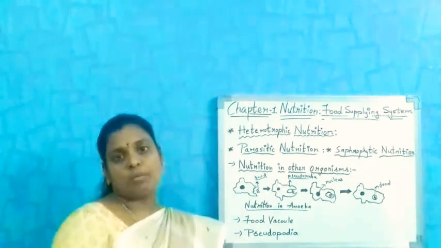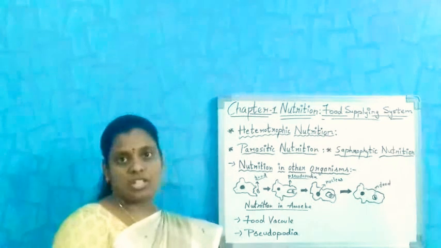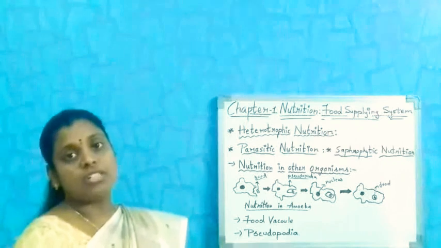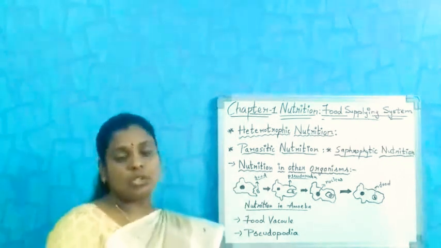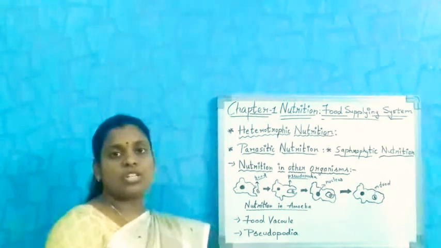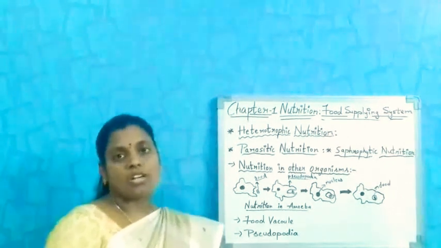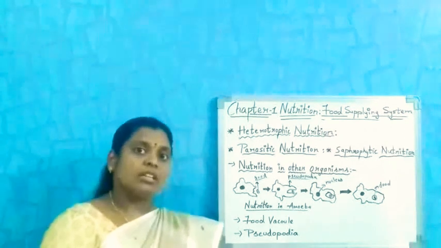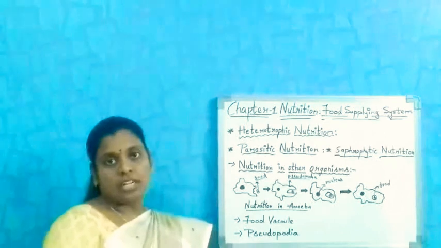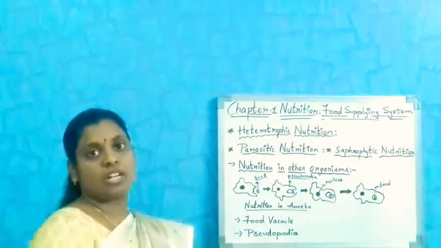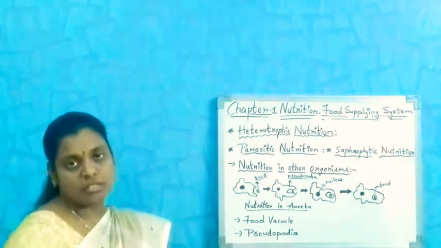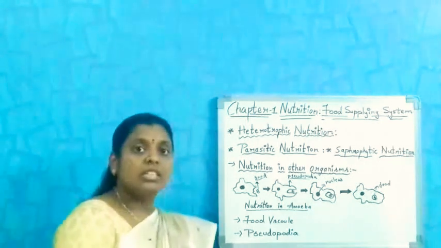Till now we have finished autotrophic nutrition. Now we are going to learn about heterotrophic nutrition. In autotrophic nutrition, the organisms can prepare their own food materials, like plants. Even some plants are not able to prepare their own food materials. What are those? We will go through that.